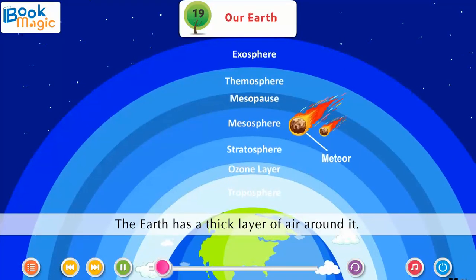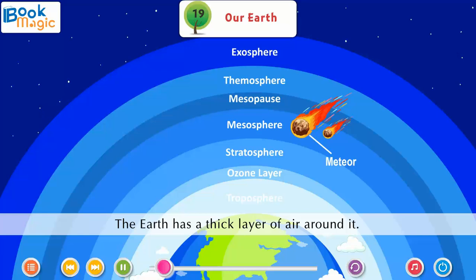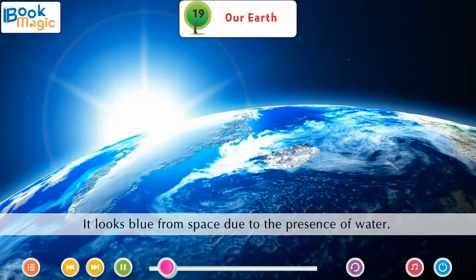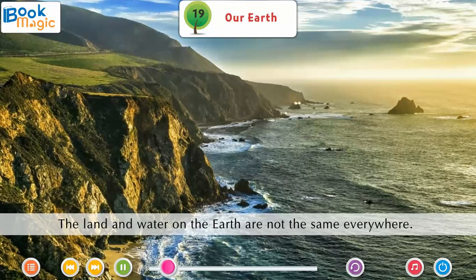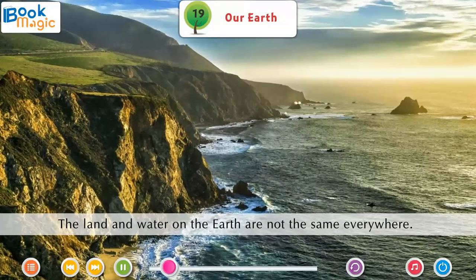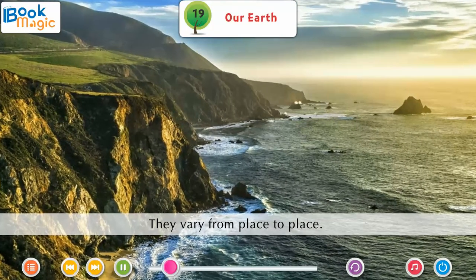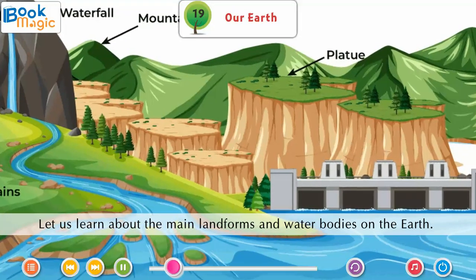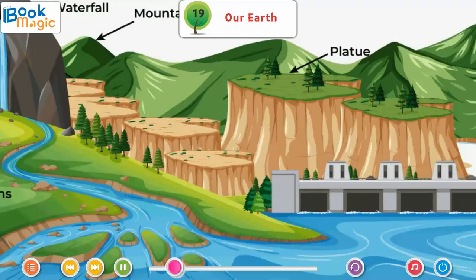The Earth has a thick layer of air around it. It looks blue from space due to the presence of water. The land and water on the Earth are not the same everywhere. They vary from place to place. Let us learn about the main landforms and water bodies on the Earth.